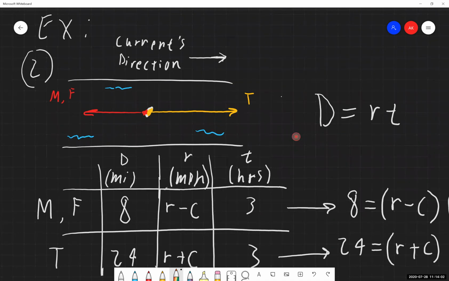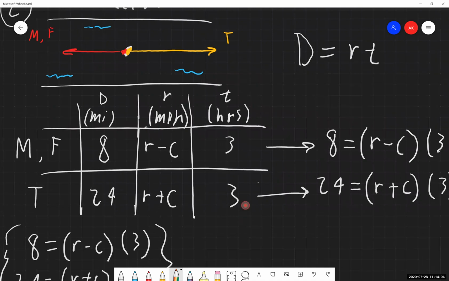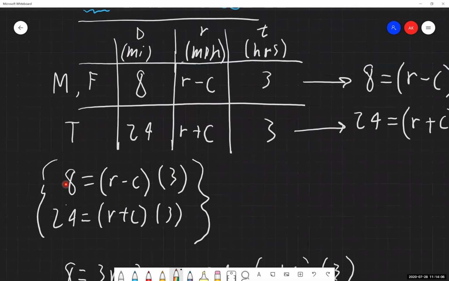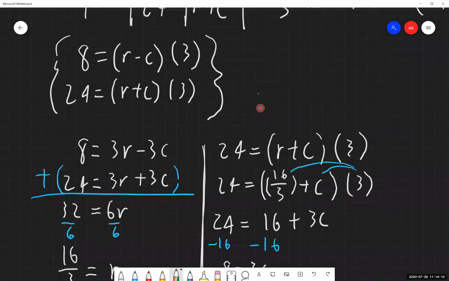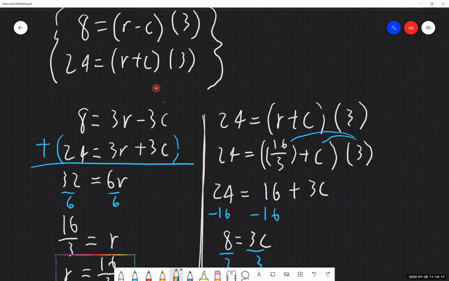But now, as we're going through and after we have everything set up for ourselves, we have this system of equations, we now have the option, if the problem does not specify, to use a certain method over another. We can use either the substitution method or the elimination method to go through and solve this thing.